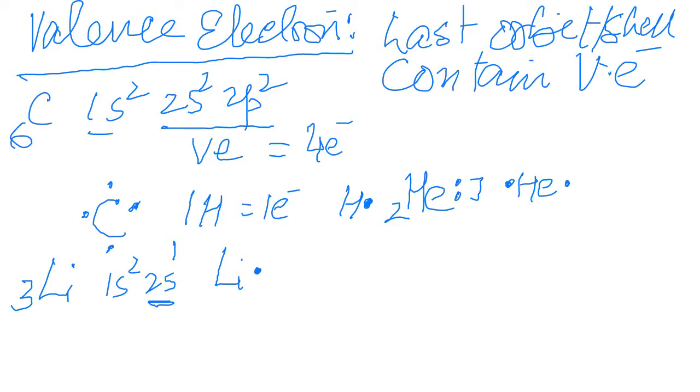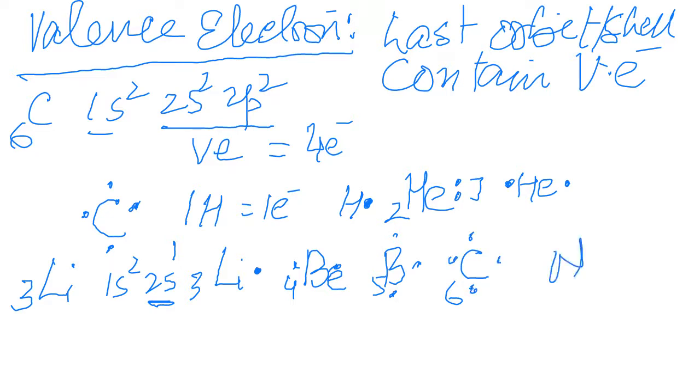Let me complete here. Lithium 3, beryllium 4, boron 5, third group, 3 electrons. Carbon is 6, fourth group, 4 electrons in the last orbit. Nitrogen is 7, 5 electrons, 1, 2, 3, 4, and the pairing starts here.